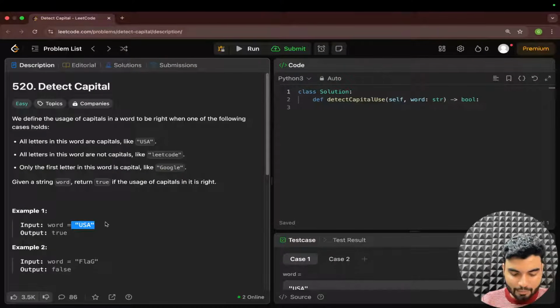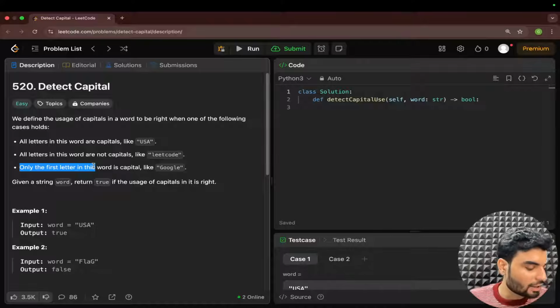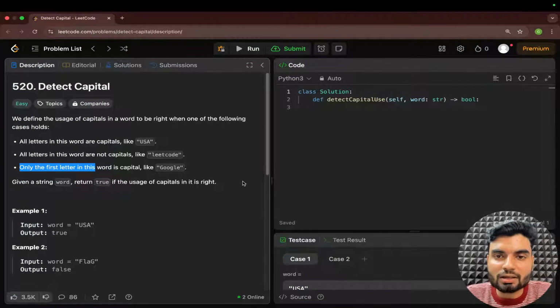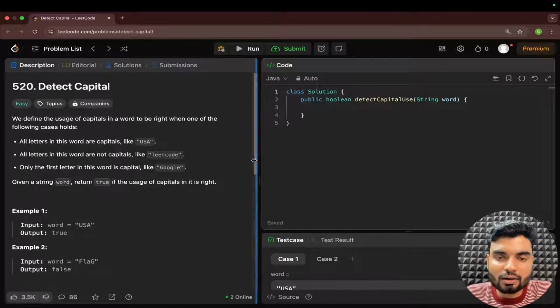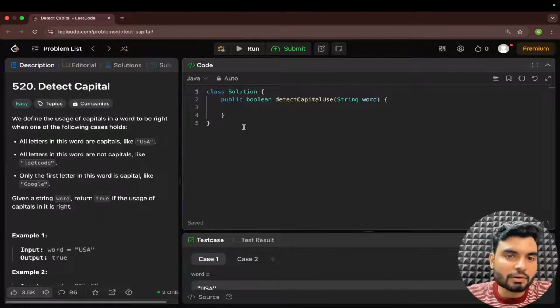So if all are capital, we return true. If it's a combination, we return false. If all are smaller, we return true. If first is capital and the rest are smaller, we return true. So these are the few conditions that we need to handle. I don't think further explanation is required, the problem statement itself is an explanation. But the thing is how you can access these particular places. That is the thing that you learn from this particular video.